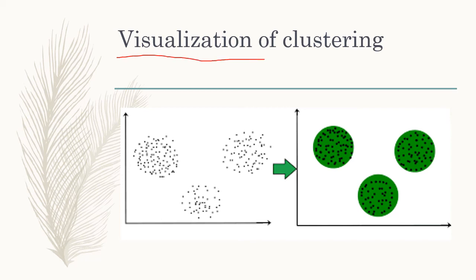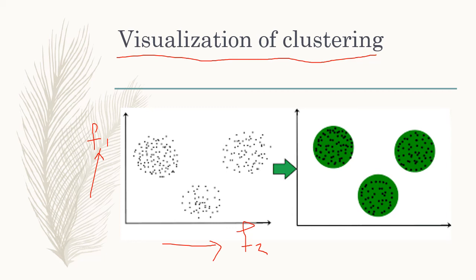This is a visualization of clustering. Suppose I have a process parameter f1 on this axis, and on this axis another process parameter, f2.